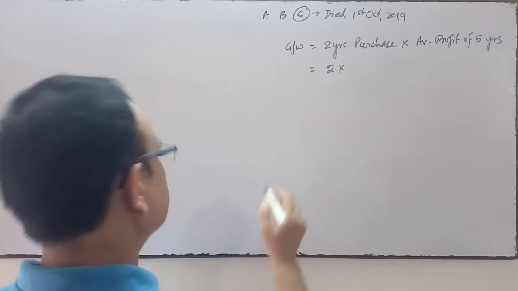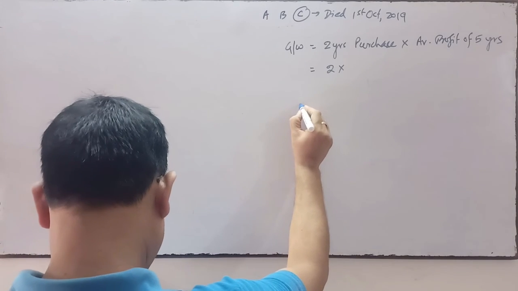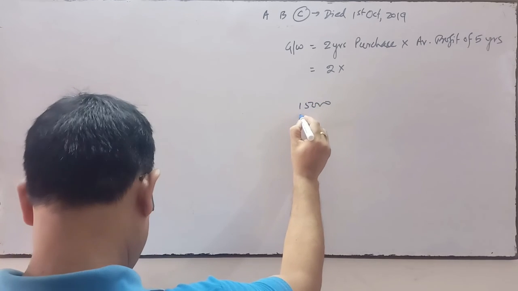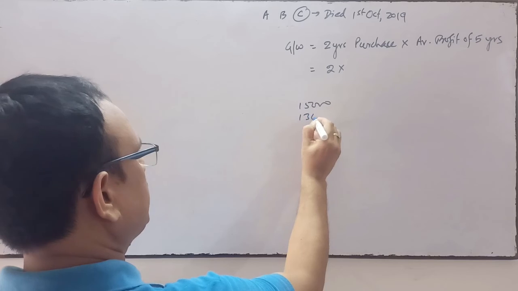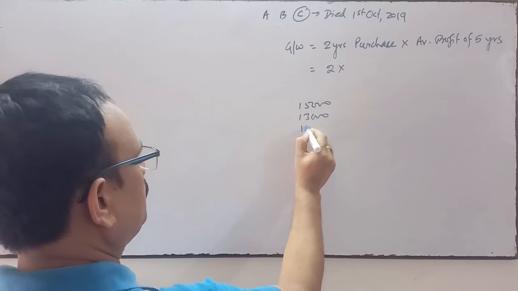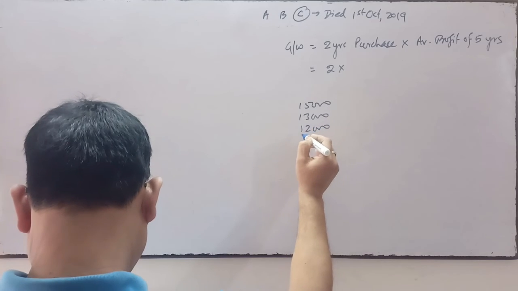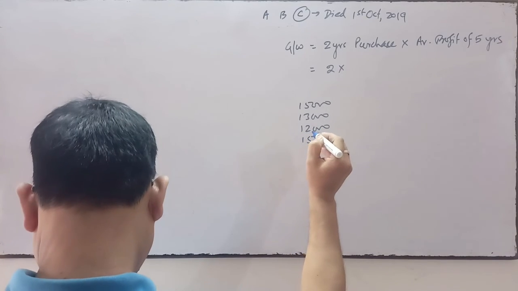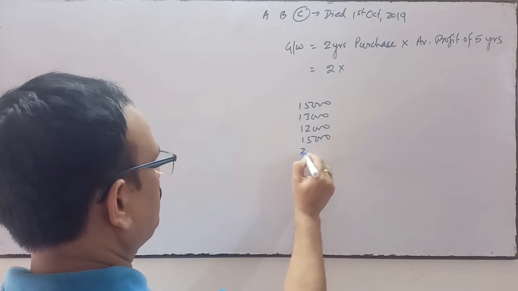The profit given is as under. In 2015 the profit was 15,000. In 2016 this is 13,000. 2017 the profit was 12. 2018 the profit was 15. 2019 the profit was 20.